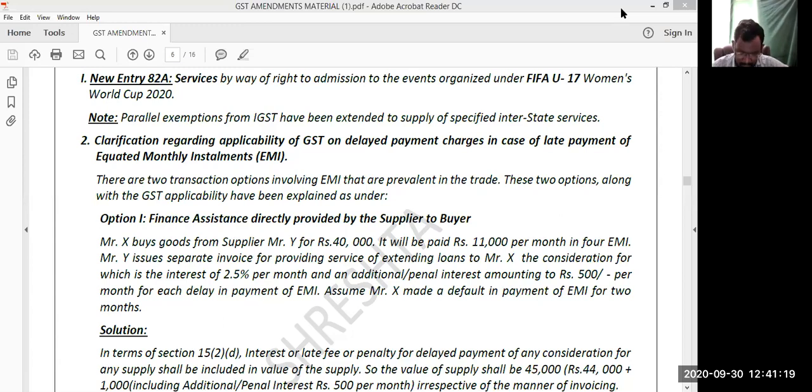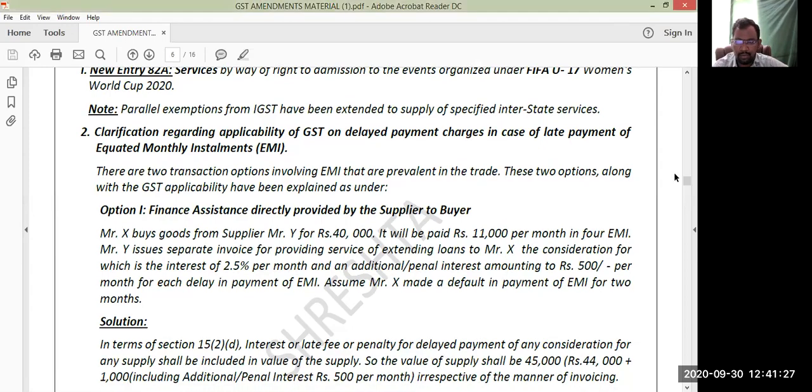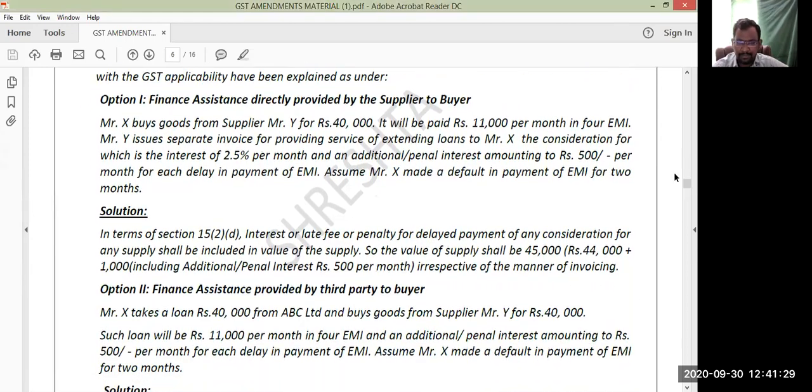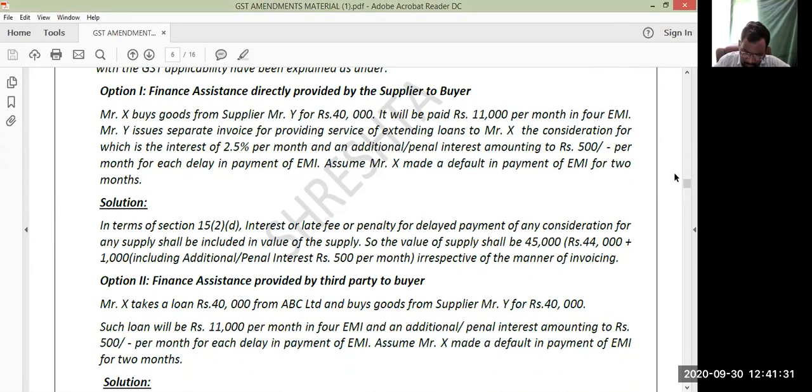Clarification regarding option 1, financial assistance directly provided by the supplier to the buyer. We have seen that it is forming part of transaction value and liable to GST. So 44,000 EMIs plus 1,000 penal interest, totally 45,000, is liable to GST. That penal interest of 1,000 is also liable to GST.